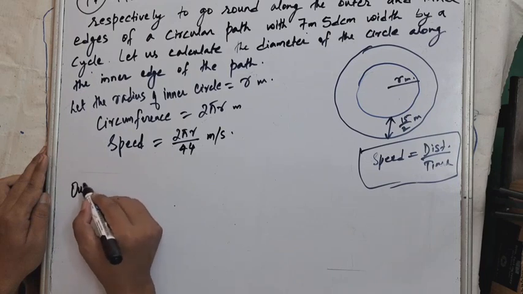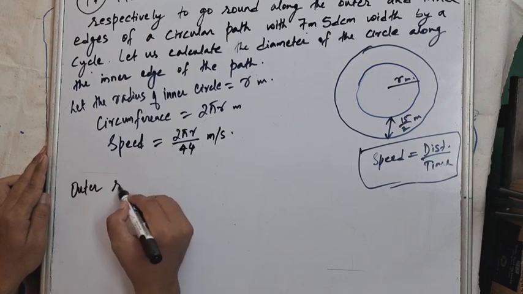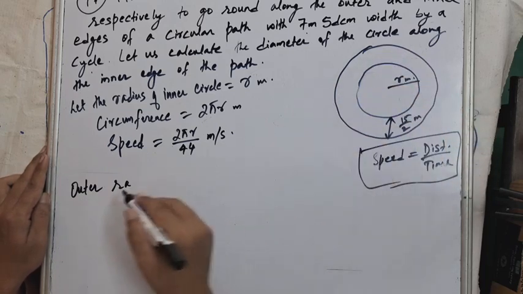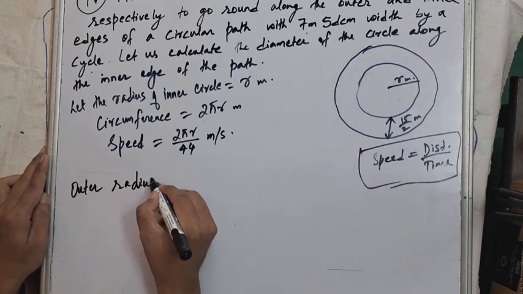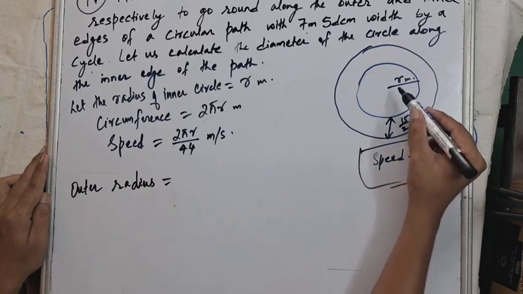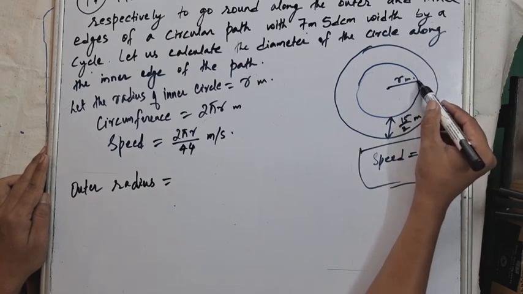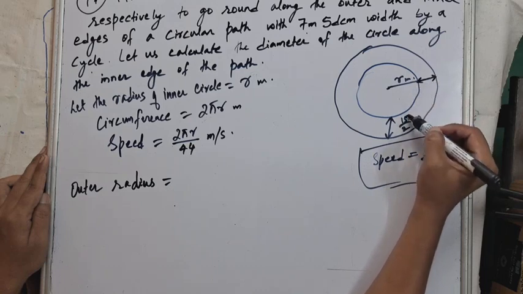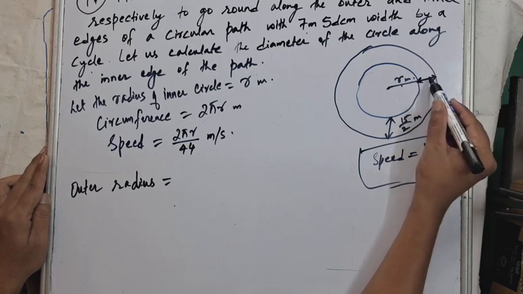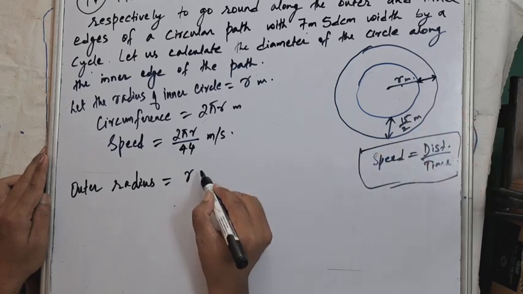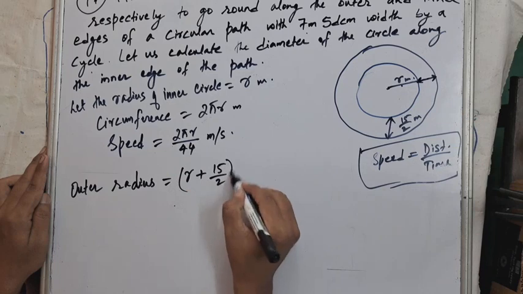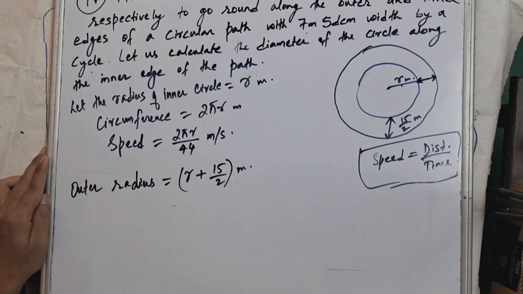Outer radius is the radius of the outer circle. The outer radius is the inner radius r plus the thickness, isn't it? And this thickness is 15 by 2. So r plus 15 by 2 meters is the outer radius, isn't it?